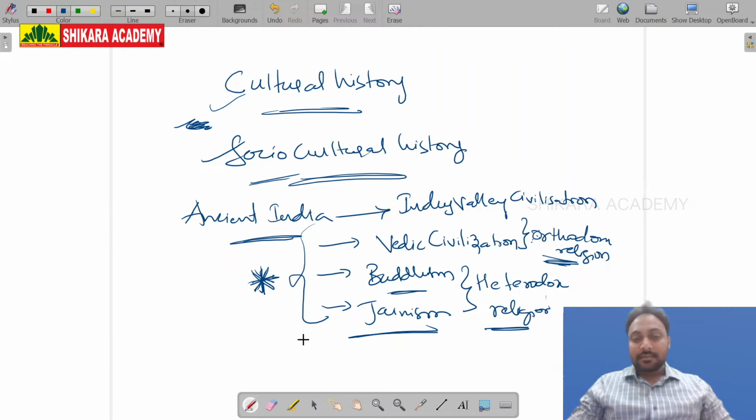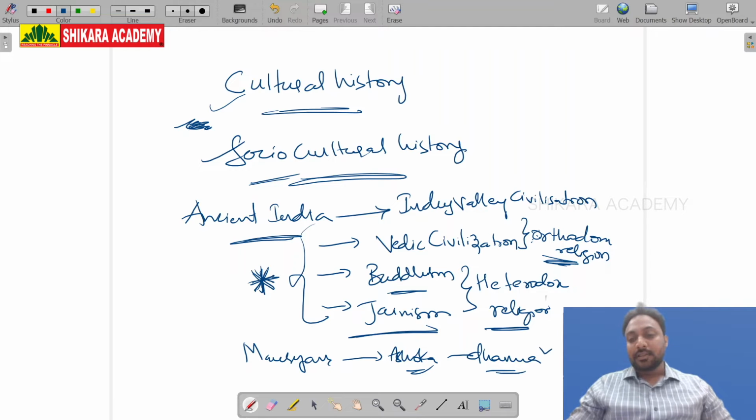Apart from this, Mauryan culture. There is one particular person, King Ashoka, who came with a new policy called Dhamma. Ashoka's Dhamma comes under cultural history.